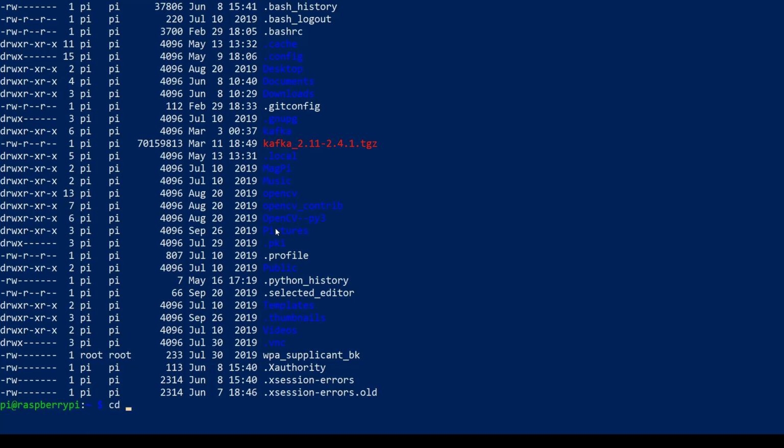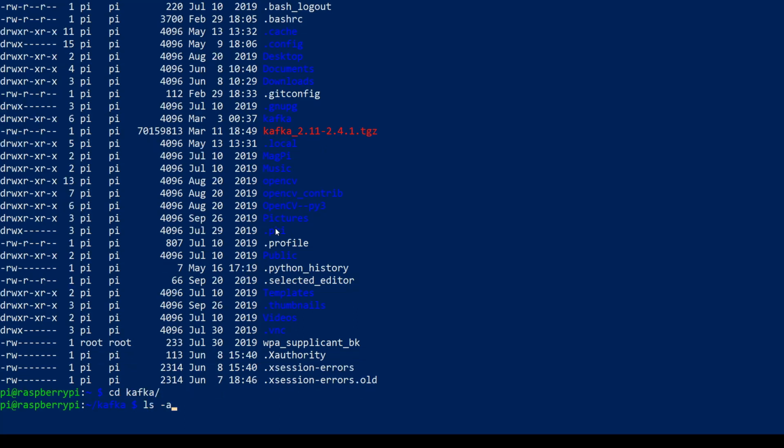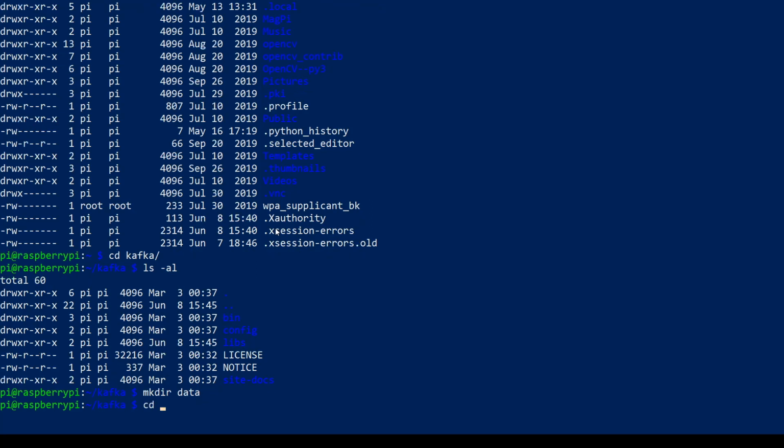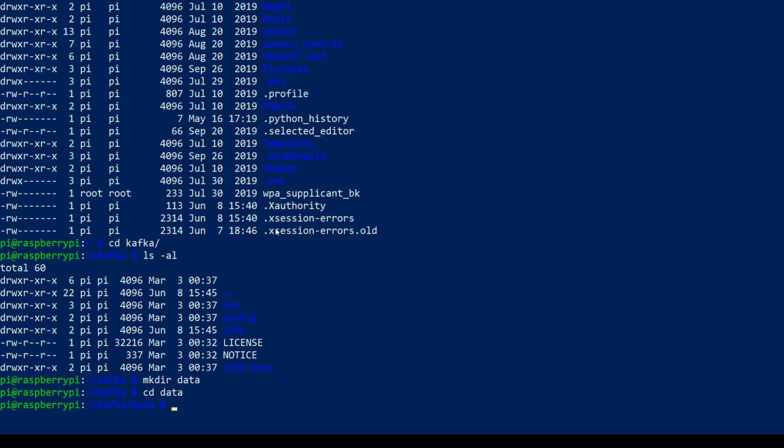So let's cd to Kafka. Let's look at what folders are available there. So we have a bin folder, we have a config folder. In the bin folder, that's where all the binaries are. And in the config, obviously, is where all the properties files are. So on this level, you want to create a new directory called data. And then let's cd to data.